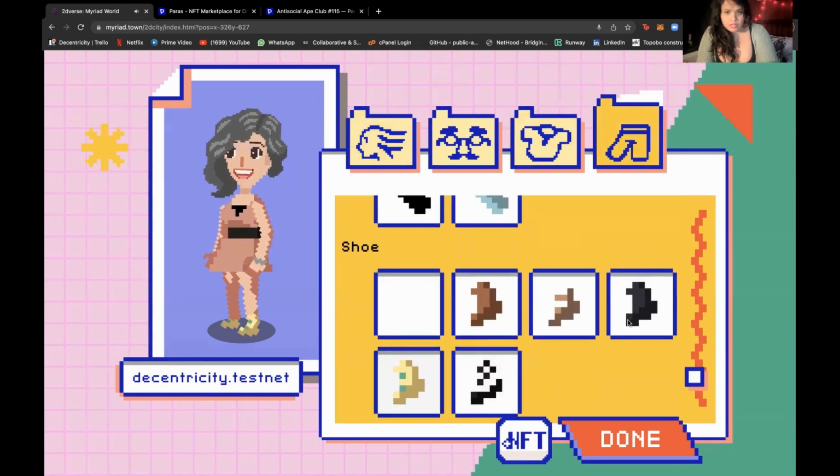This clashes. Okay, this one, or this one. It's this one, right, guys? All right.